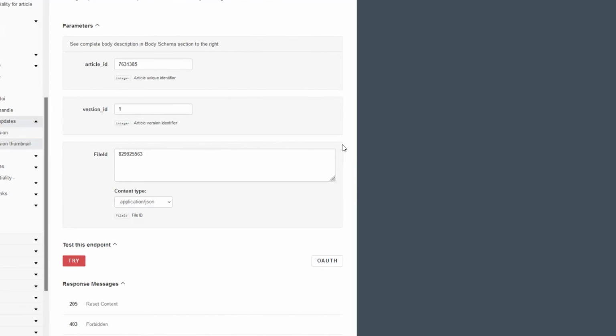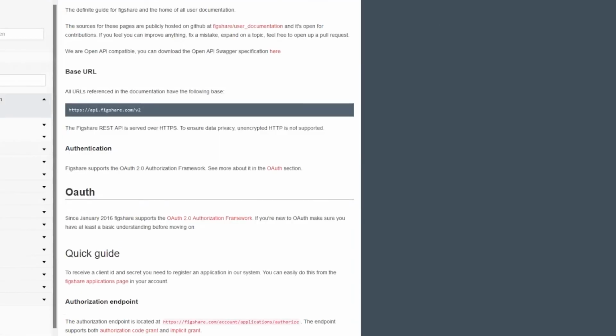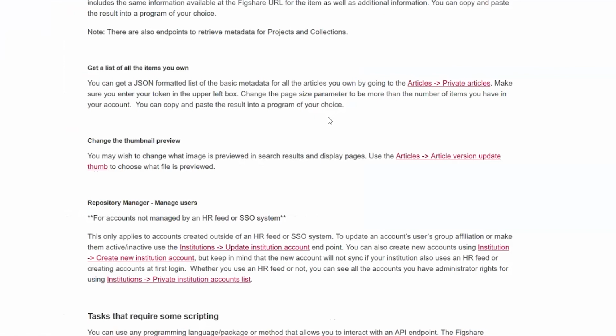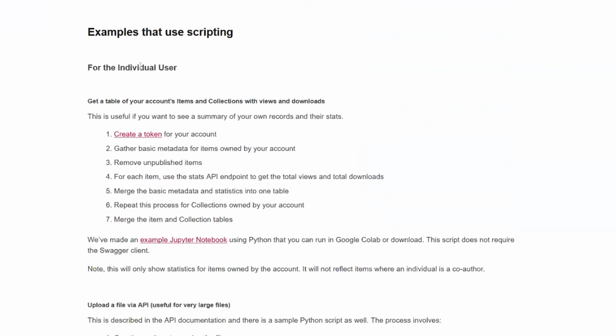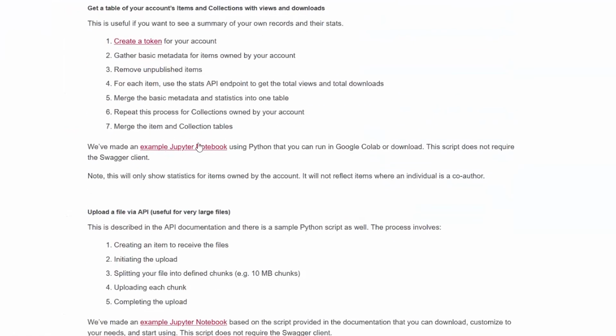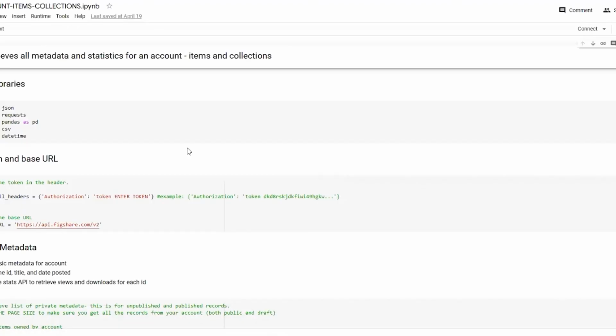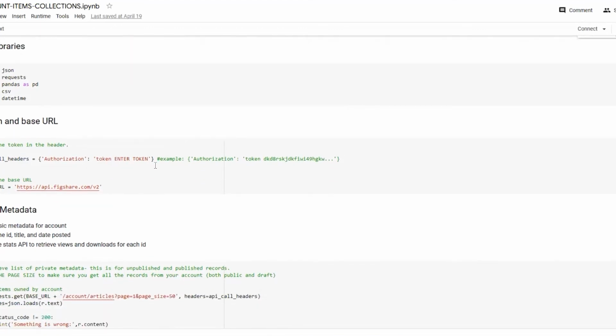There are scripts available to download all of the stats for the files you've shared. I'm going to scroll down here. So, examples using scripting. There are example Jupyter notebooks that you can open and actually run without any programming experience. It uses Google Colab, and you can put your token that you create from your profile in here and start going away. The last thing I'll mention is that the API makes visualization possible.